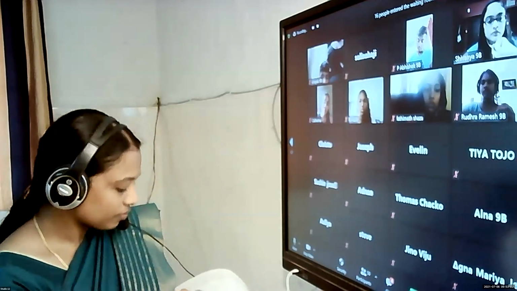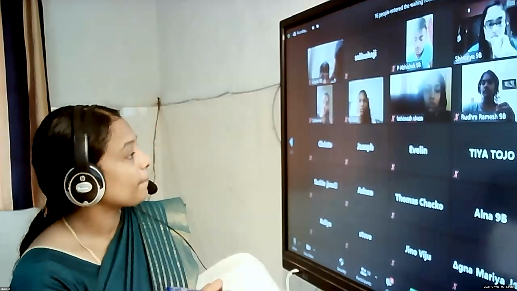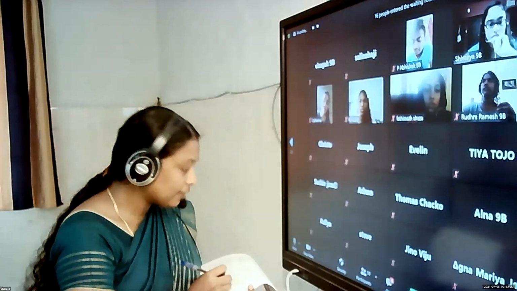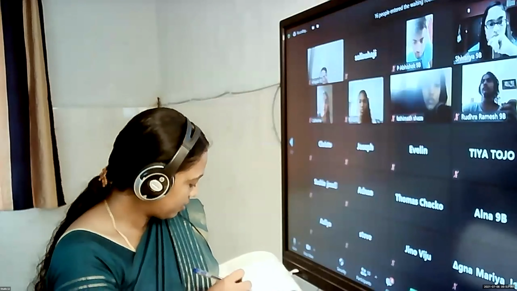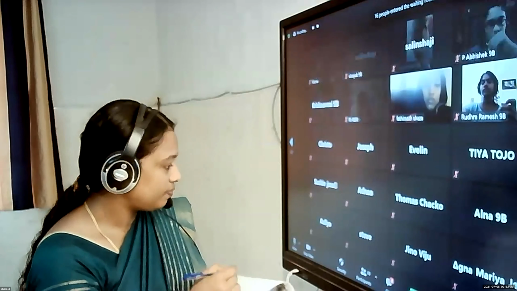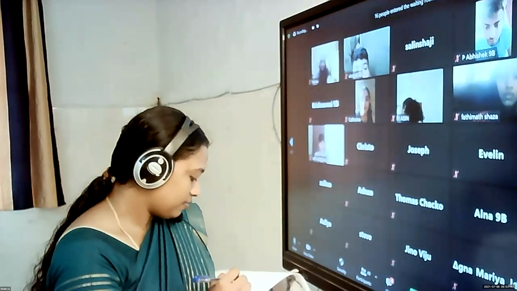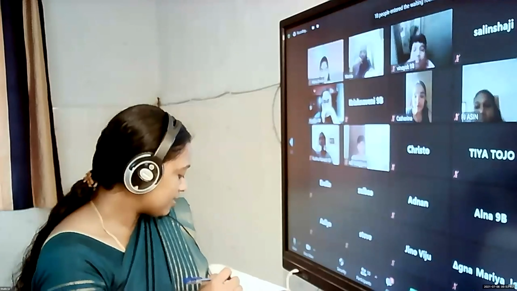Shankari Anu. Shivanya. Steve Saju. Thomas Chaco. Varada. Vinayak Unnikrishnan. Absent. Zaiba is present.